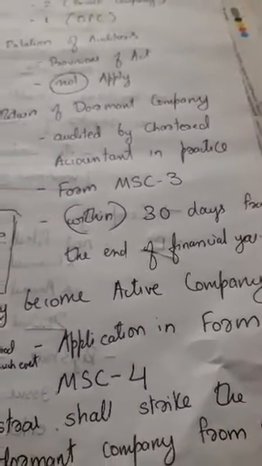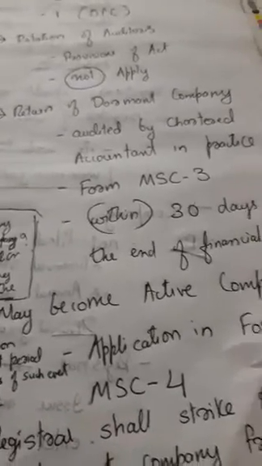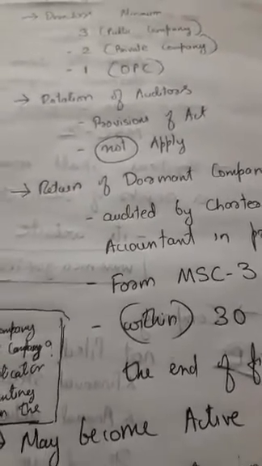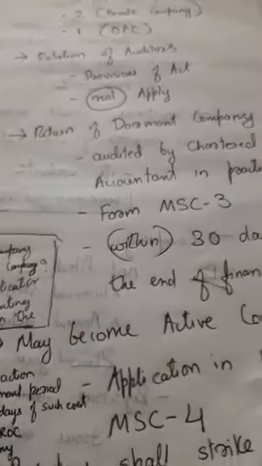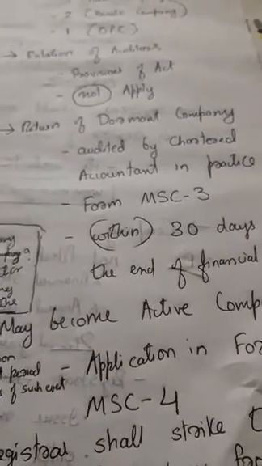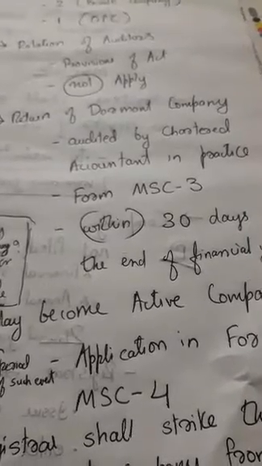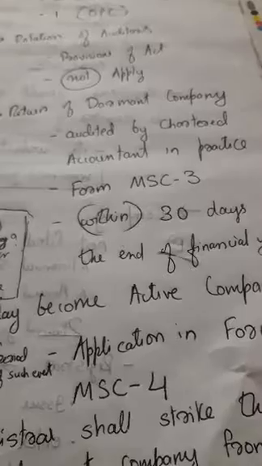The return of a dormant company must be audited by a chartered accountant in practice, in form MSC 3, within 30 days from the end of the financial year.